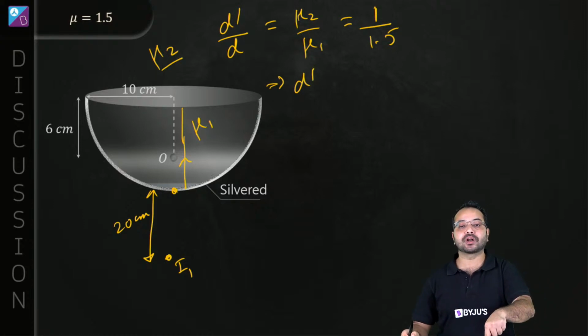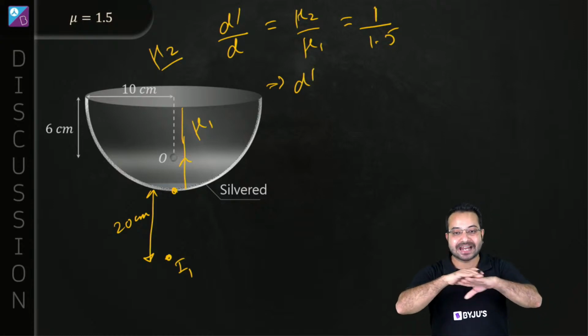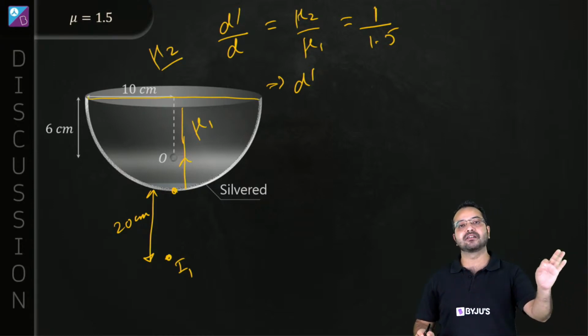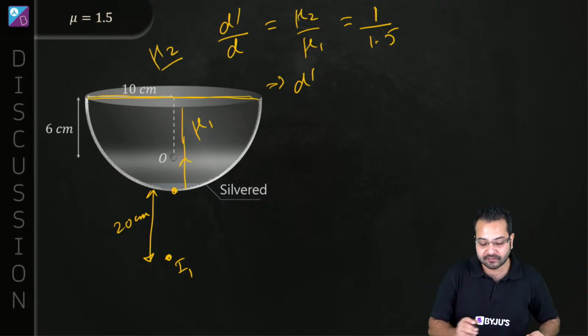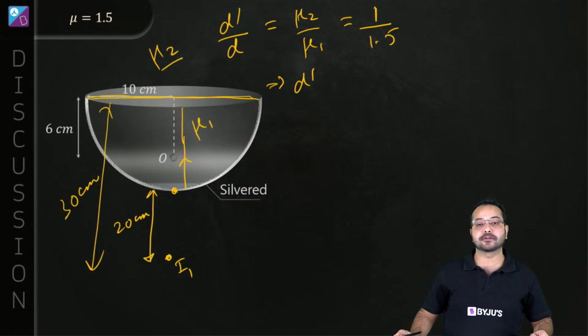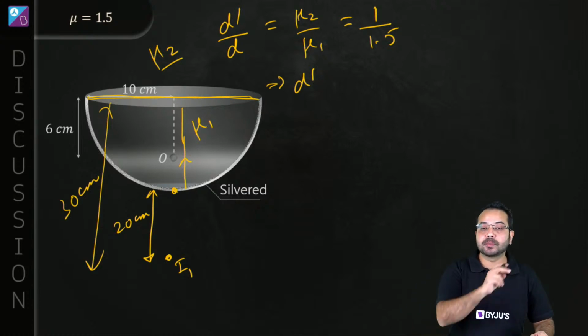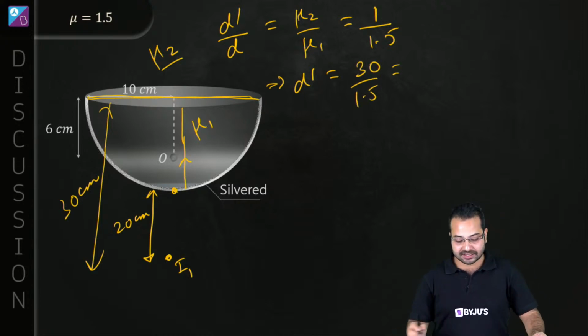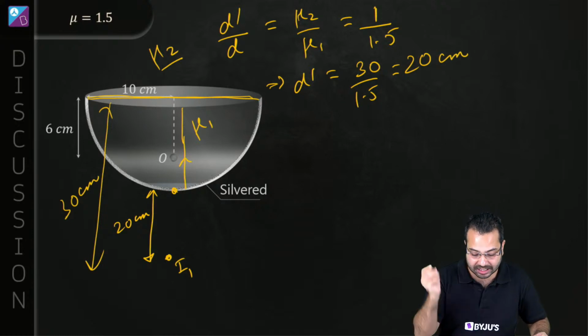But what is d? What is the real depth? The depth is always measured from the boundary, nowhere else. Which means this entire distance is going to be 30 centimeter. Is that correct? So that is going to be the value of d. So d prime will become 30 centimeter divided by 1.5, and this is going to give me 20 centimeter.